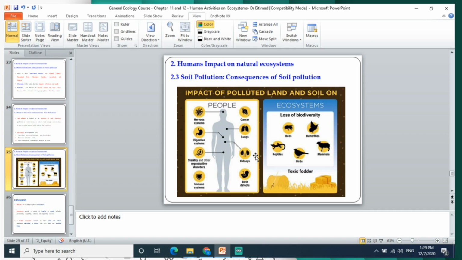At the same time, the release of toxins and pollutants onto the soil and land can cause loss of biodiversity, animals, plants, and trees.